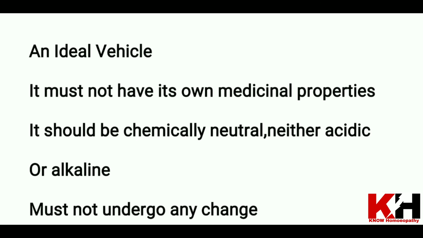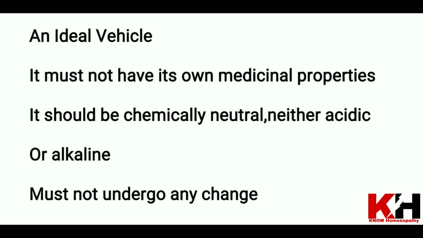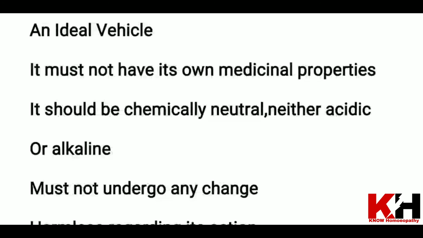Now we are going to discuss what is an ideal vehicle. An ideal vehicle is decided by certain criteria. First, it must not have its own medicinal properties, because we are giving medicine in the vehicle.